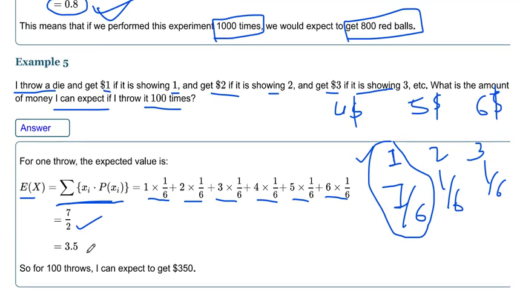That gives 7 by 2, which is 3.5. So for 100 throws of a die, I expect to get $350. This is the expected value, our expectation from this experiment. So these are the formulas of expected value.